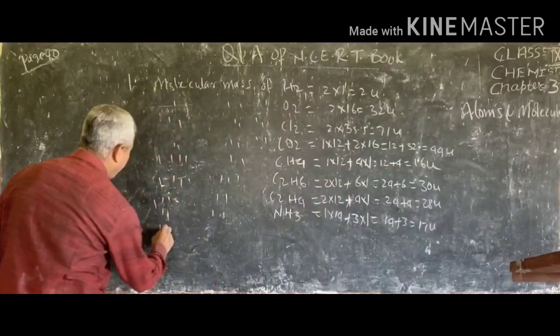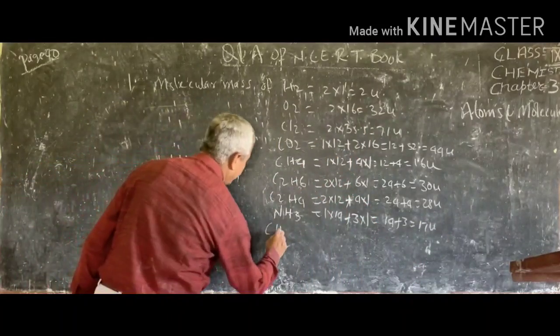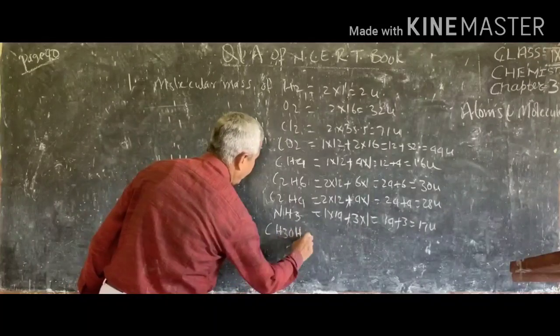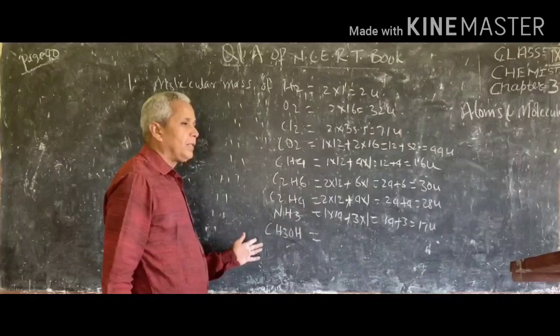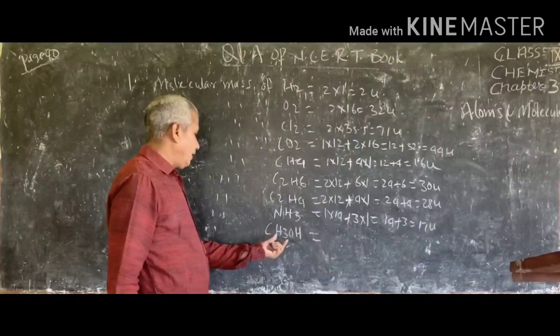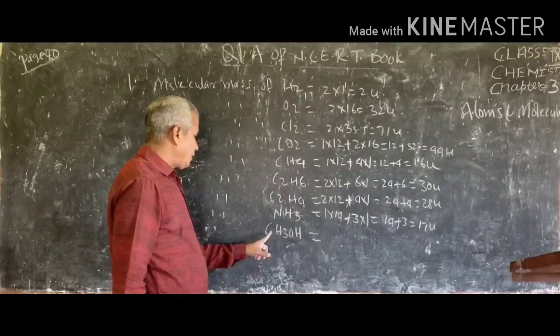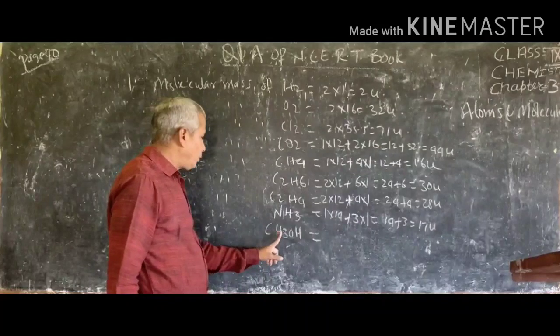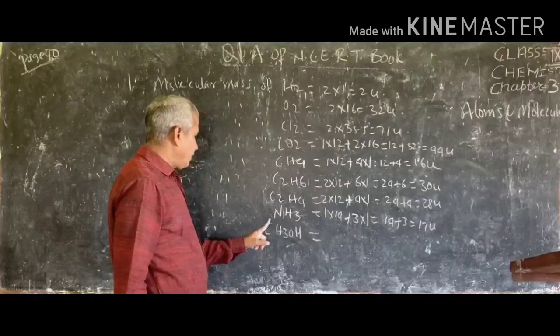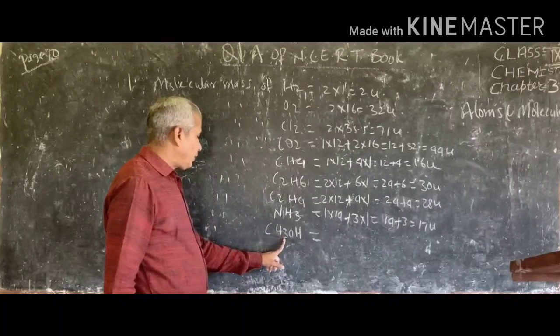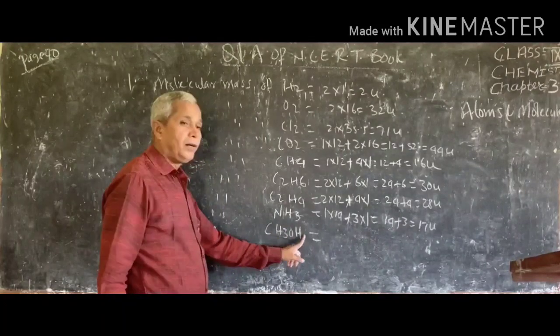And the molecular mass of CH3OH. So we can add directly or by counting the atoms of hydrogen, oxygen, carbon. So here is 1 atom of carbon, 4 atoms of hydrogen, and 1 atom of oxygen. Otherwise, 1 atom of carbon, 3 atoms of hydrogen, 1 atom of oxygen, again 1 atom of hydrogen.